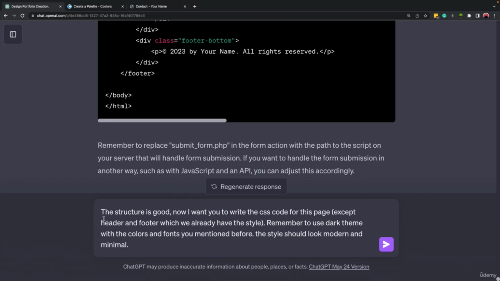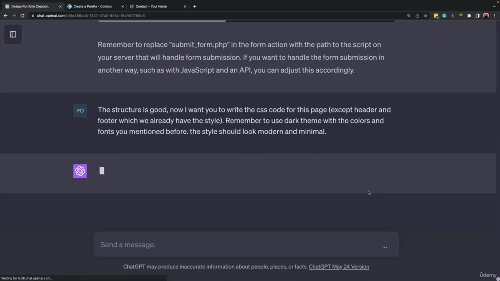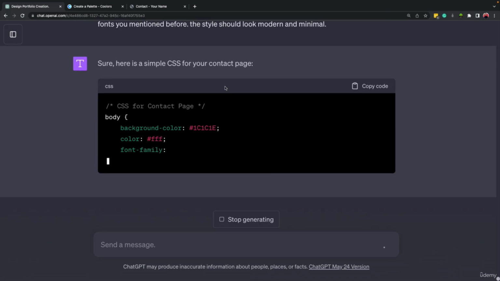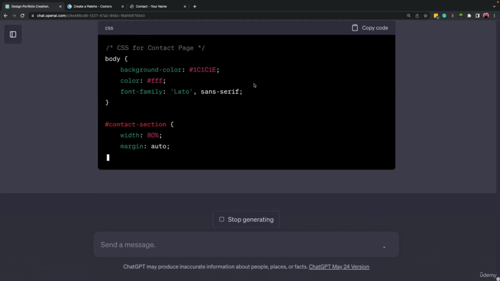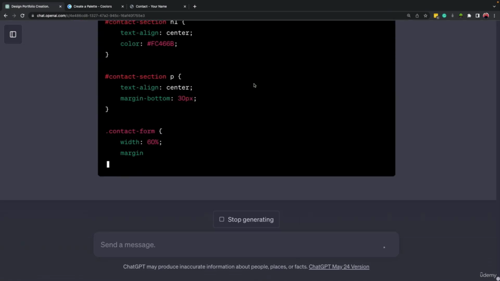All right, I mentioned that the structure is good. Now I want you to write the CSS code for this page inside parentheses, except header and footer, which we already have the style. Remember to use dark theme with the colors and fonts you mentioned before. The style should look modern and minimal. So let's press enter and wait for the response. And then we will copy and paste it inside our CSS code.